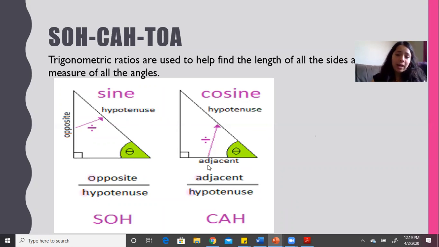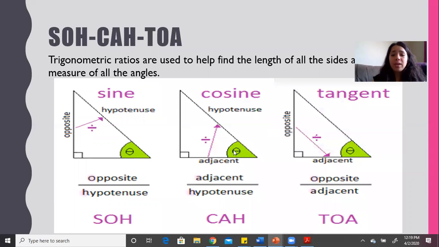Again, you focus on the adjacent side and look at the hypotenuse. And for tangent, it's TOA. O stands for opposite, A stands for adjacent. So the opposite side and the adjacent side will give you the TOA portion.